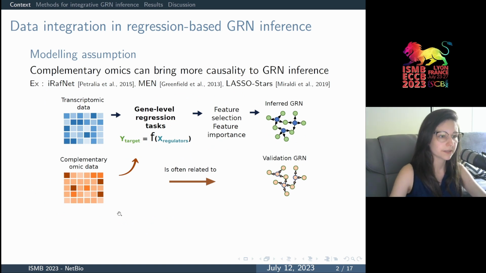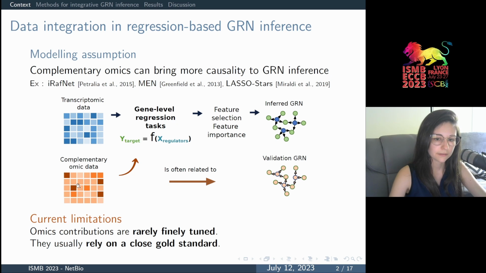A way to overcome these difficulties is through data integration and the assumption that complementary omic data can bring more causality to gene regulatory network inference. In fact, several existing algorithms incorporate prior complementary omic data by prioritizing the use of regulators supported by the new type of omic data in the model estimation. So these new approaches have shown great potential, however, they open new methodological questions that need to be addressed.